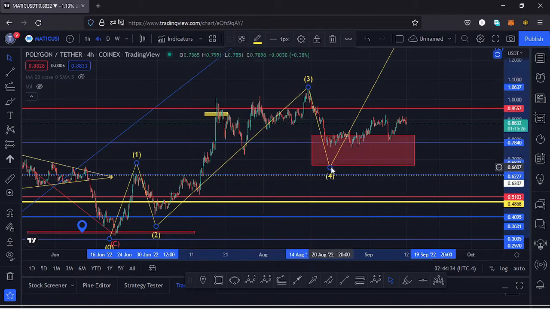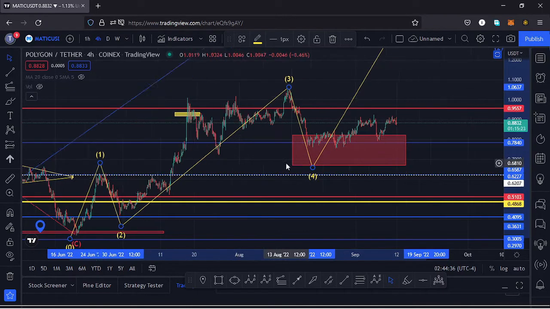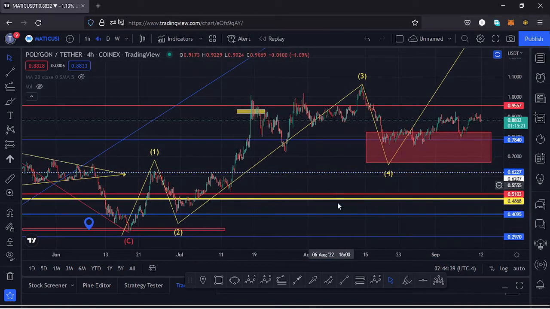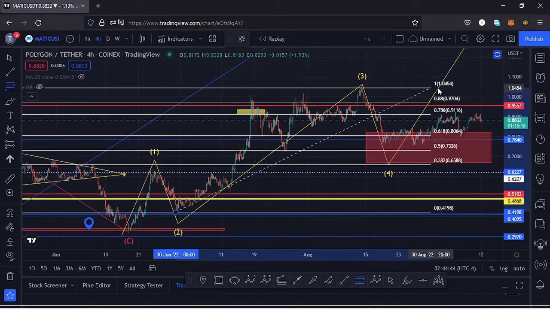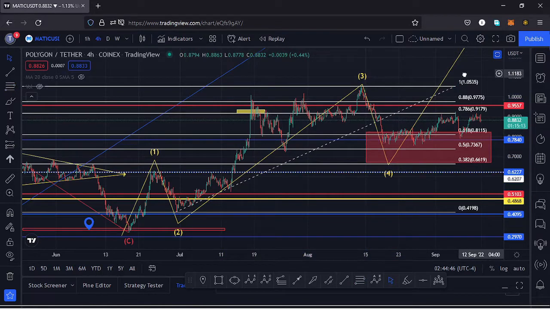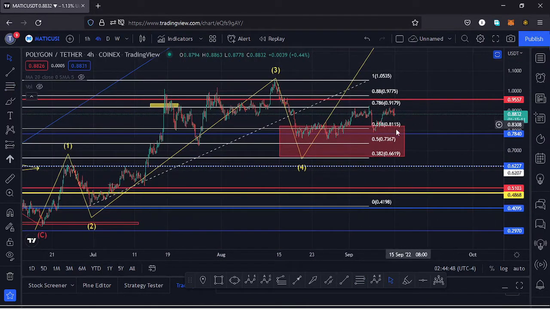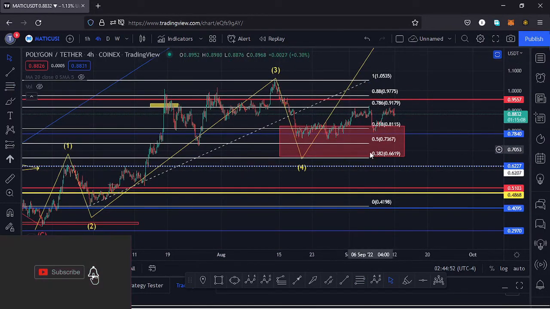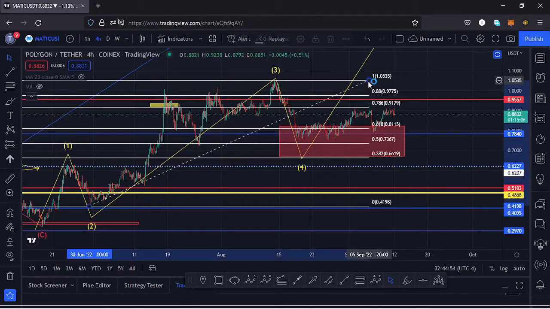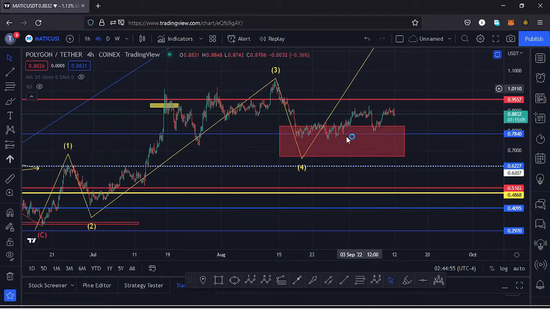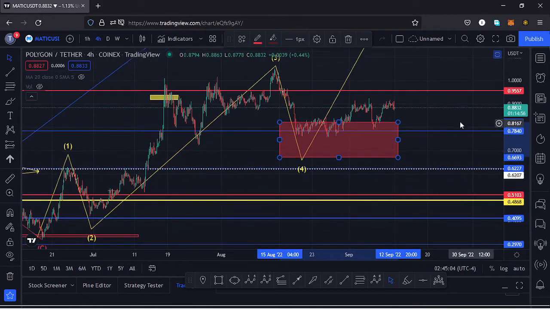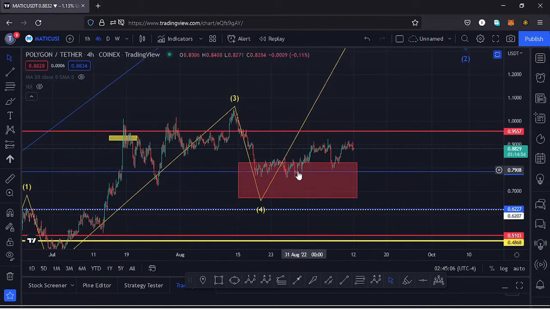Whatever we are seeing over here is the formation of a wave 4, and because a wave 4 is a retracement of the third wave, we can use the fibs connecting the low of the wave 3 to the high of the wave 3, and that gives me a minimum target area for that fourth wave to the lower side between the fib level 0.618 and the fib level 0.382, and I have marked that target area here on the charts using this red target area, which is the minimum that I expect that fourth wave to the lower side to get into before we see a very nice bounce to the upside in the formation of a wave 5 to complete a higher Elliott wave count 1.